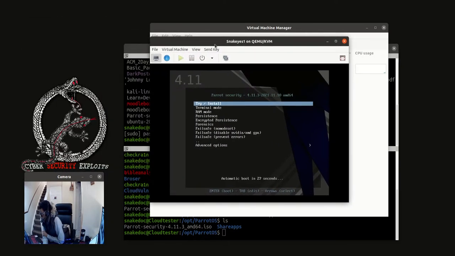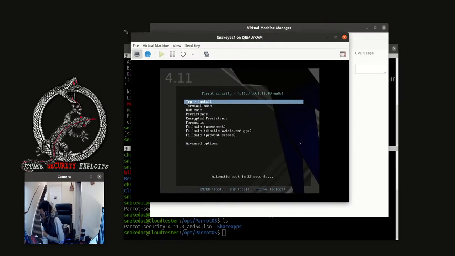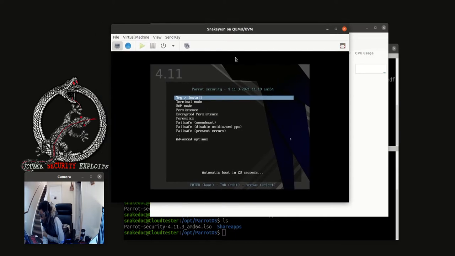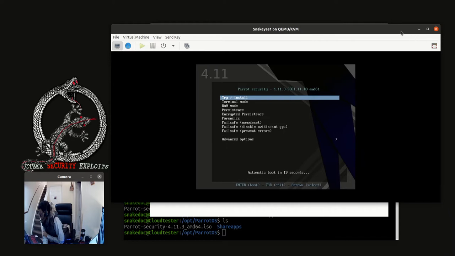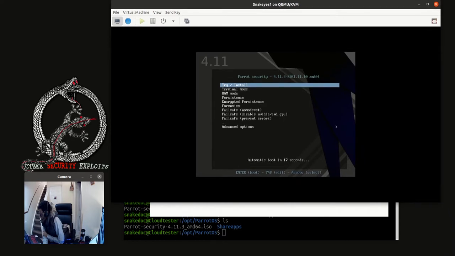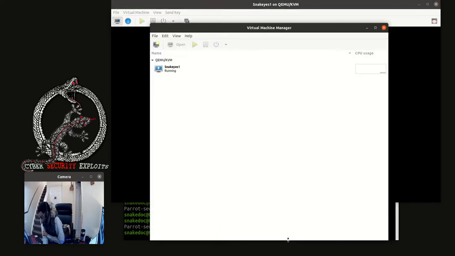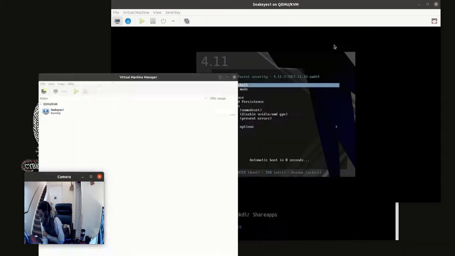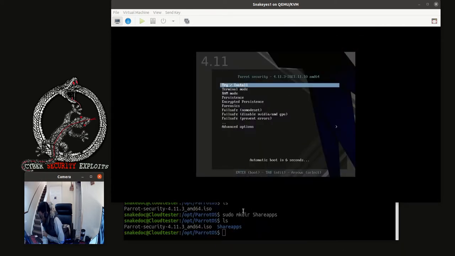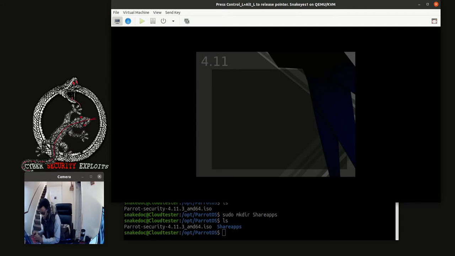So here we are, and you see we are already booting into the machine here. So enlarge it, which is good. So here we are going to install.